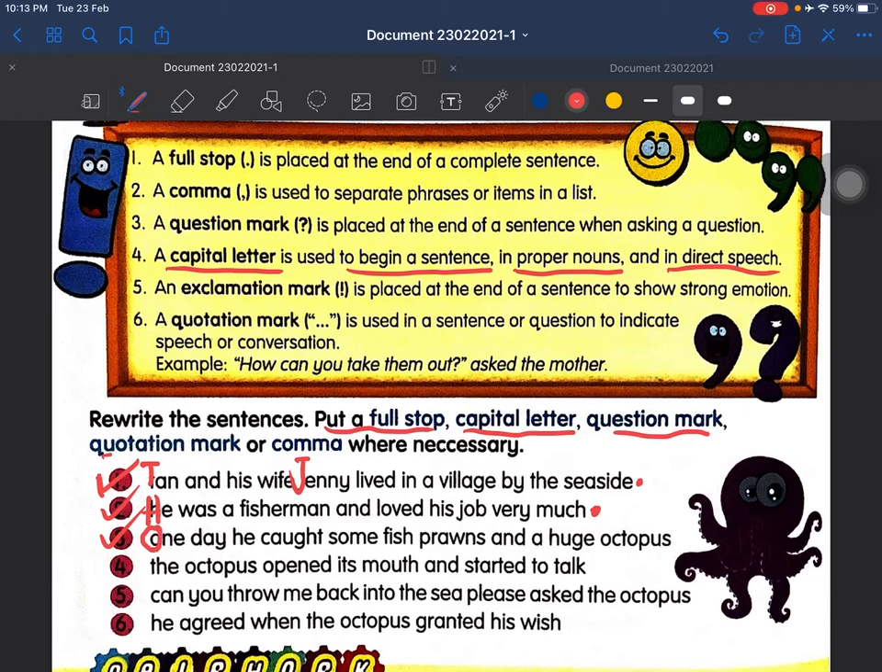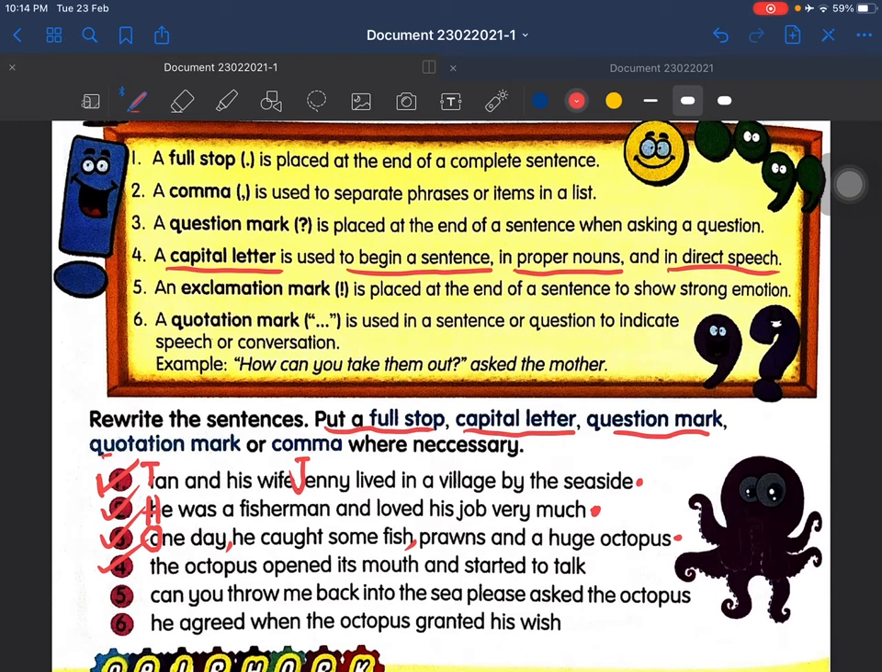And then one day, he caught some fish, prawns, and a huge octopus. Full stop. Okay, and then number 4, the octopus opened its mouth and started to talk.